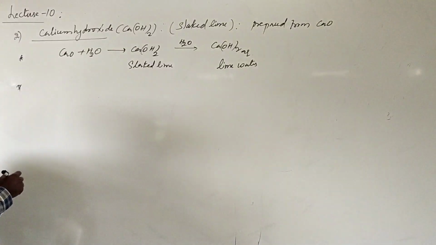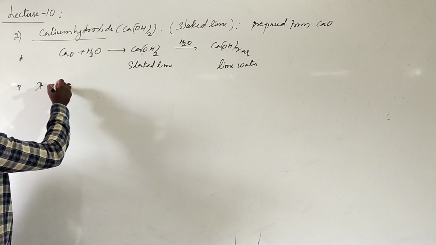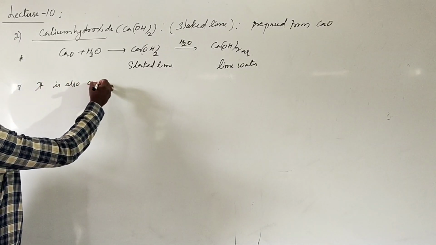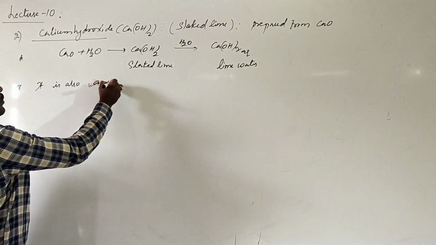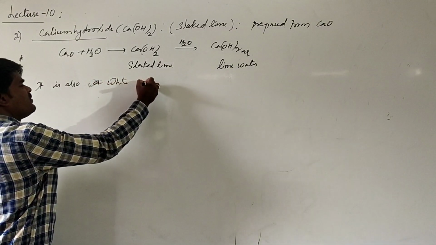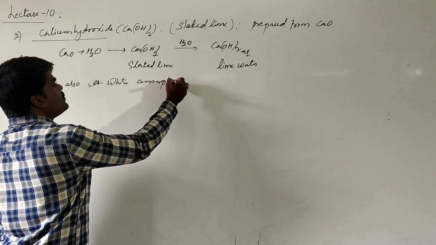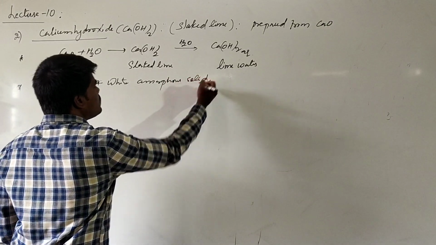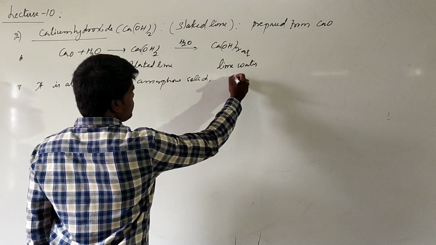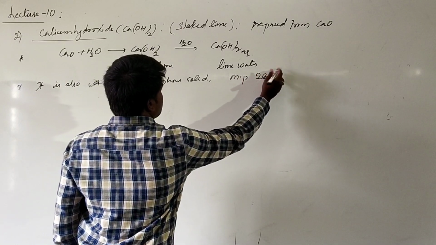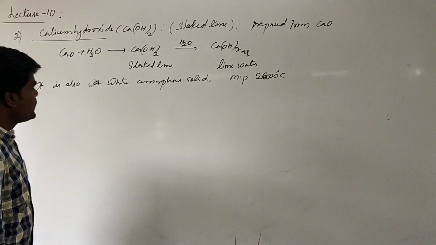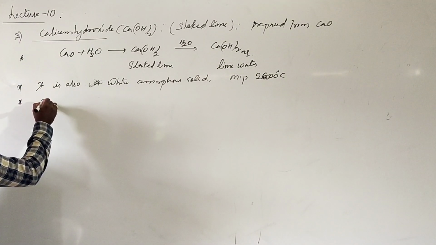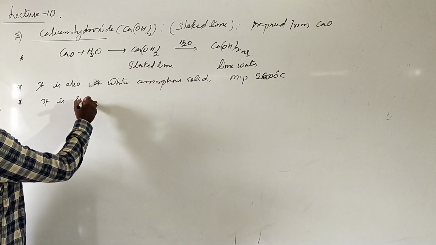If you are talking about the properties, it is a white amorphous solid, which has a melting point of about 2600 degrees Celsius. It is sparingly soluble in water.